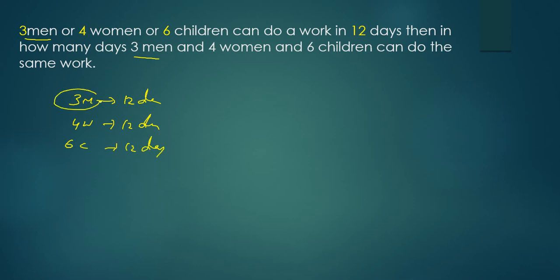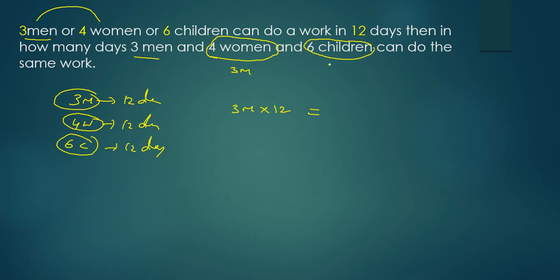It means efficiency of 3 men equals efficiency of 4 women equals efficiency of 6 children. Then in how many days can 3 men and 4 women and 6 children do the work? Simple. If 3 men take 12 days, so 3m into 12, this is the total work. We know that efficiency of 3 men equals efficiency of 4 women. It means these 4 women can be replaced with 3 men. Similarly, these 6 children can be replaced with 3m. What has the total efficiency become? 3 plus 3 plus 3, which is 9 times the man's efficiency.